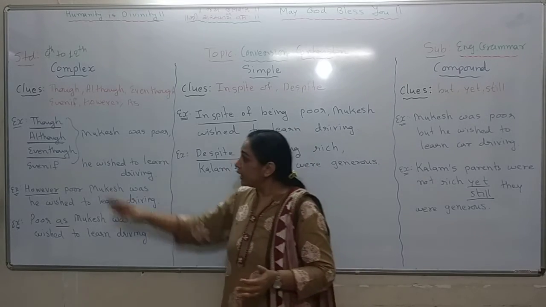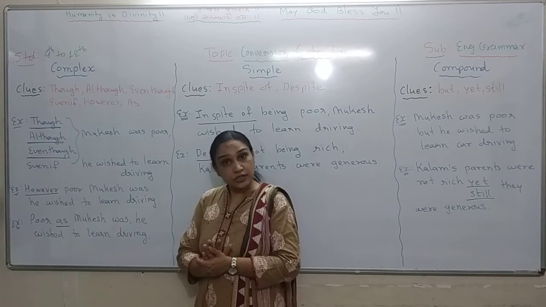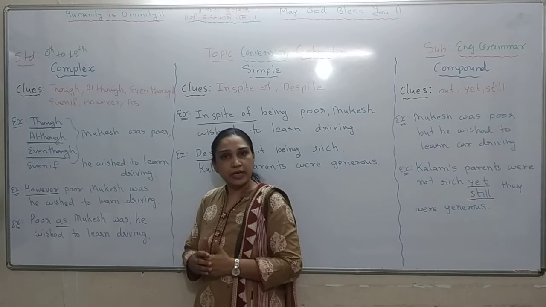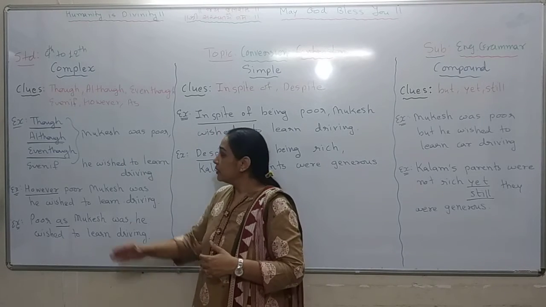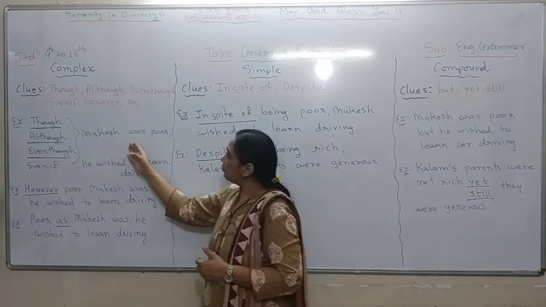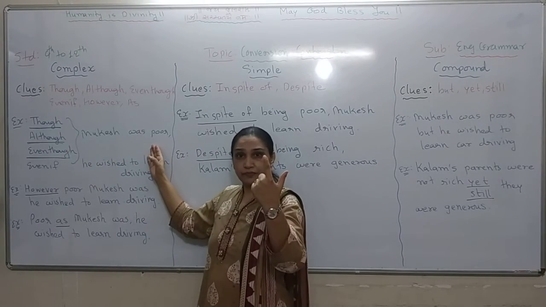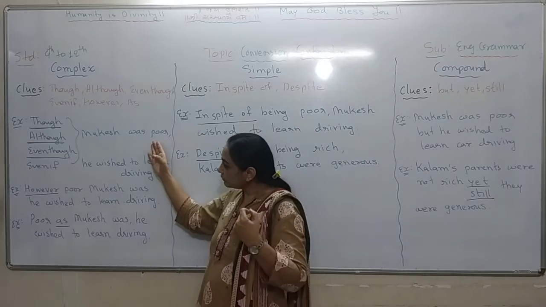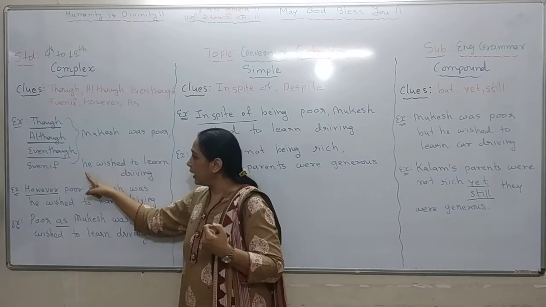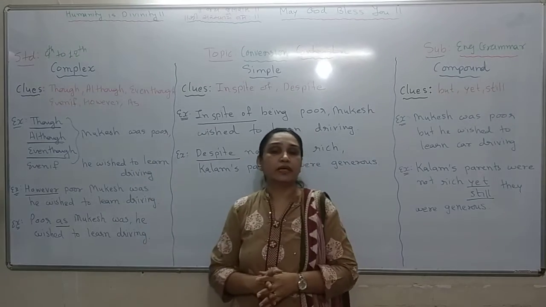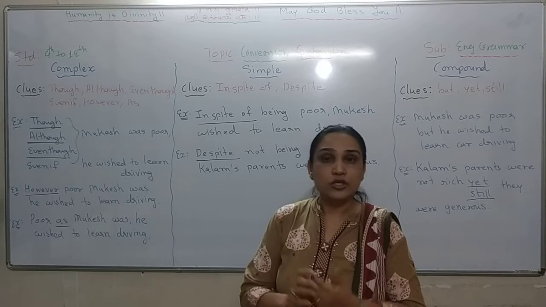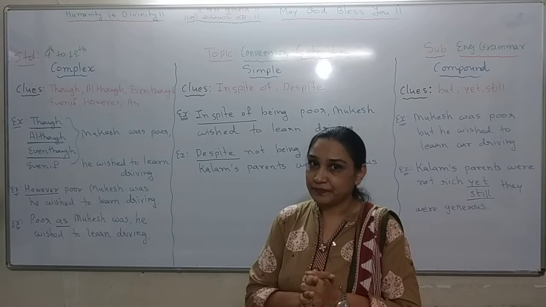So you can use any of these conjunctions in the beginning of your first sentence. Though Mukesh was poor, first clause, and after the comma, he wished to learn driving. That is my other clause, or you can say sentence.